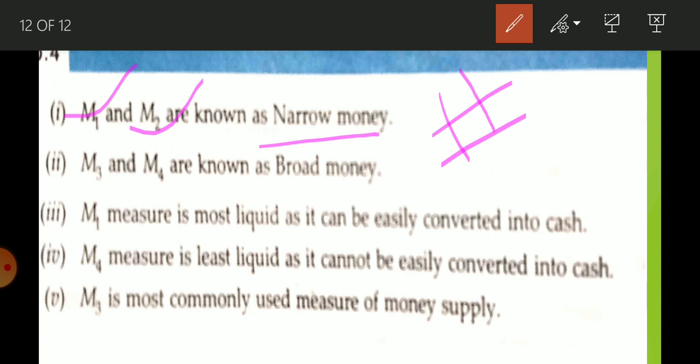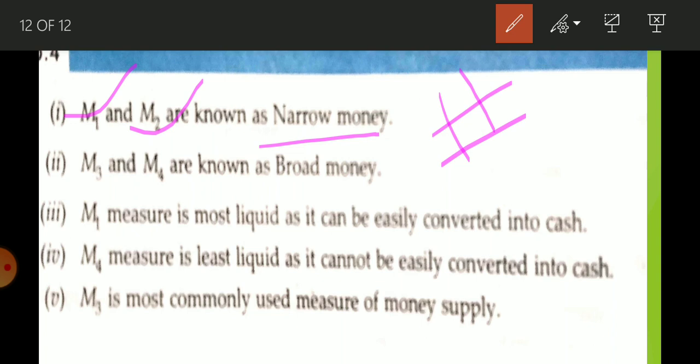Again you can use it: when the bank is open you go, use an ATM card, take out your money and directly use it to buy anything. That is why M1 and M2 are considered narrow money, the most liquid form.